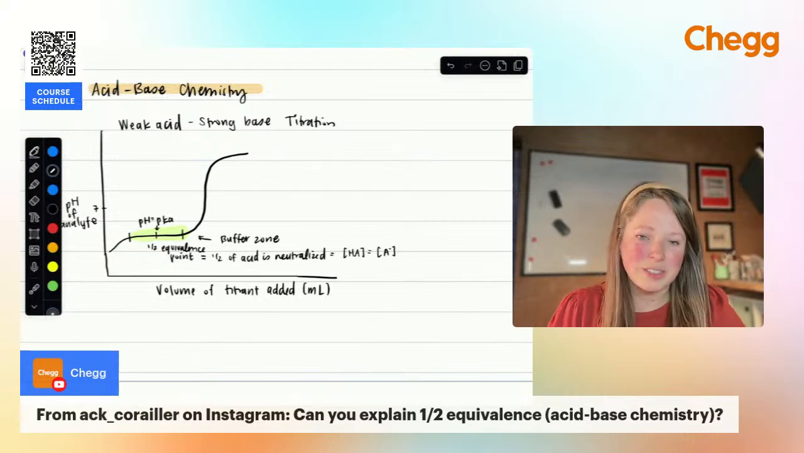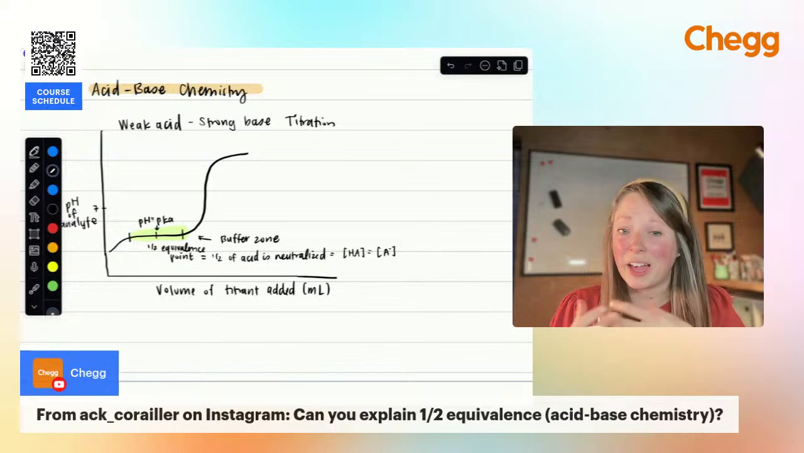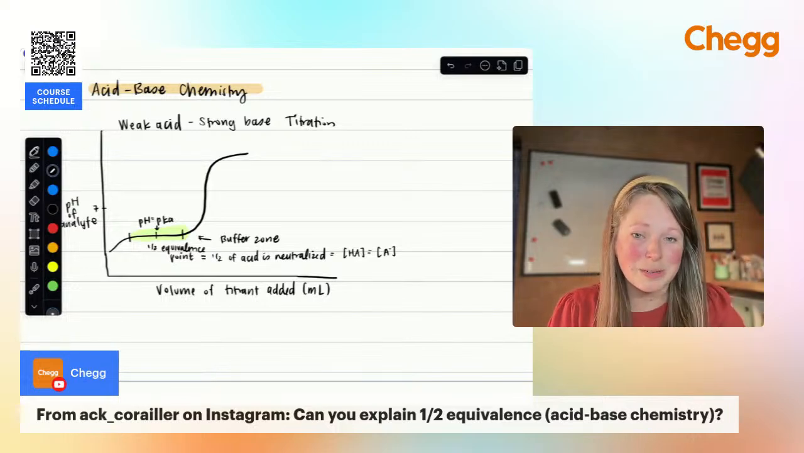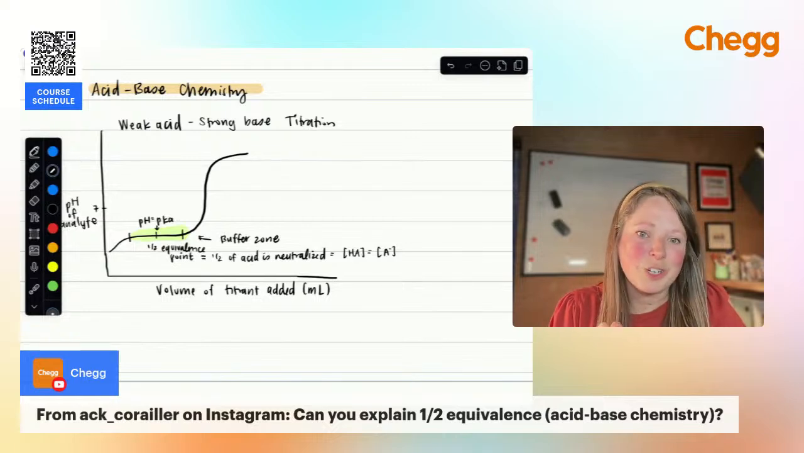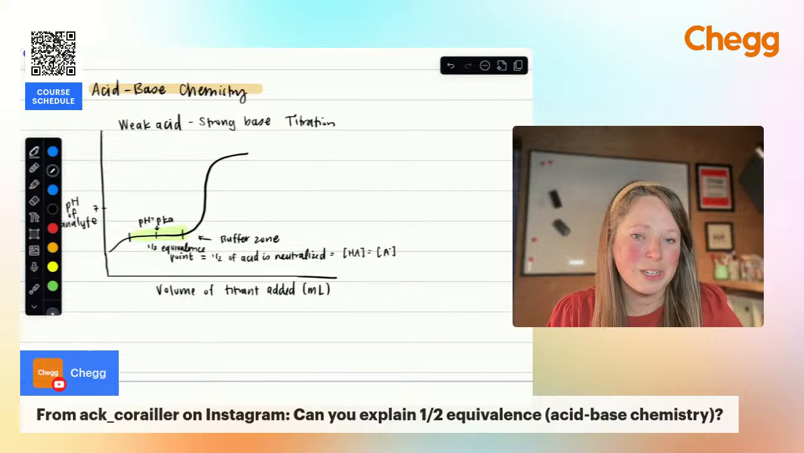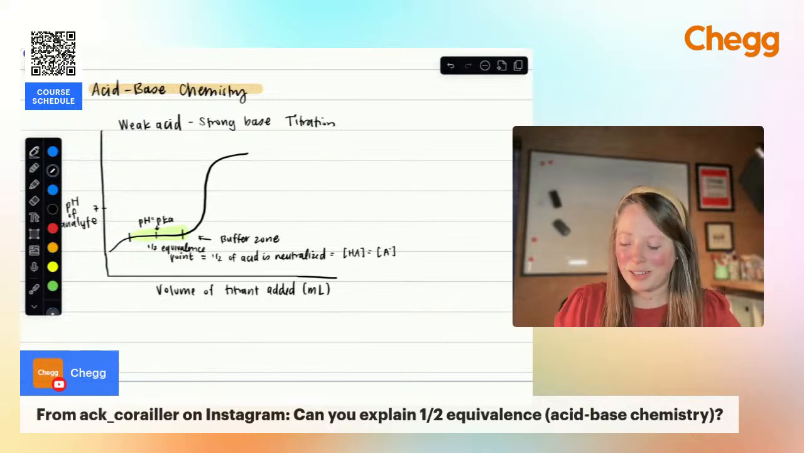Basically it's a spot where you have neutralized half of your acid, whatever that acid happens to be, and your moles of weak acid are equivalent to the moles of weak base. So that's why your pH is equal to the pKa, and if you're using the equation where you're trying to solve for the pH of the solution, it makes it really easy to do that.